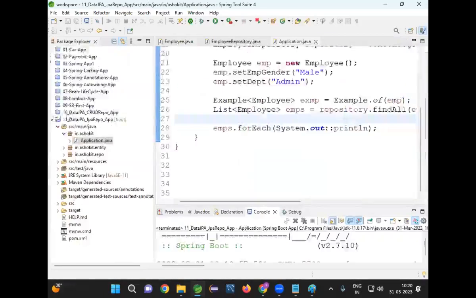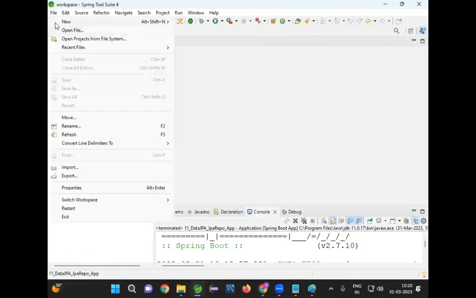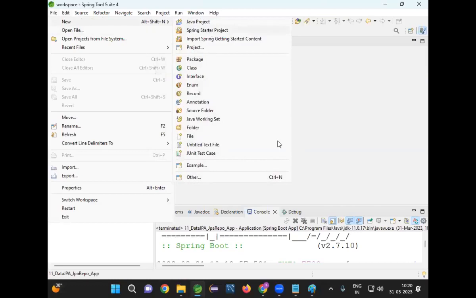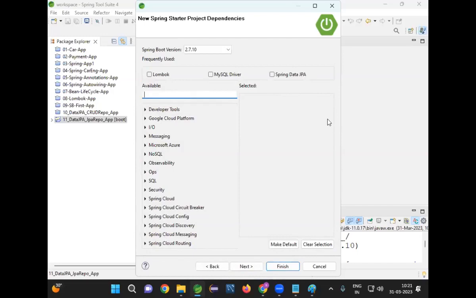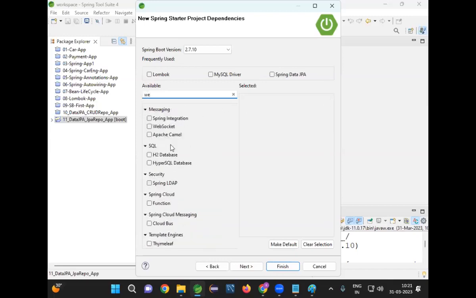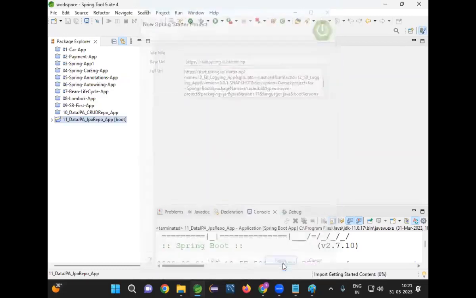Yes. Now here, let me create one project, guys. File, New, Spring Starter Project. I want to create one project called 12 logging application, Spring Boot logging application. Java 11, Maven. Next. I'm not using any dependency, or if you want, I can go for the web dependency. Server will come. Spring Web dependency. Click on Finish.